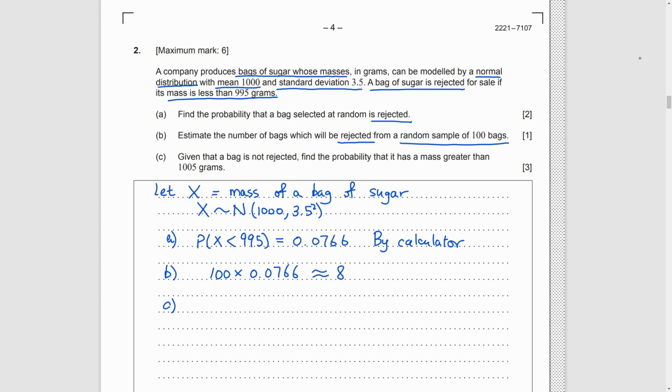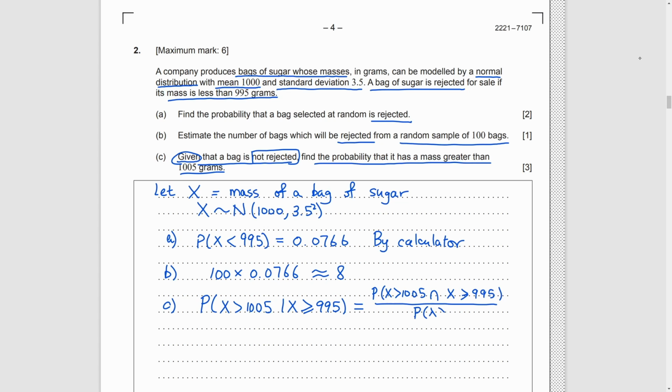Part C, given that the bag is not rejected, we need to find the probability that it has a mass greater than 1005 grams. So, by the formula of conditional probability, P(A given B) equals P(A intersect B) over P(B). It is just P(X greater than 1005) over P(X greater than 995). Finally, we get 0.0829.